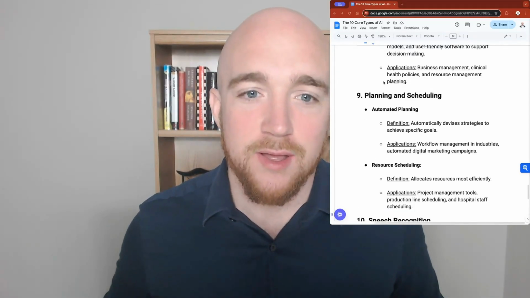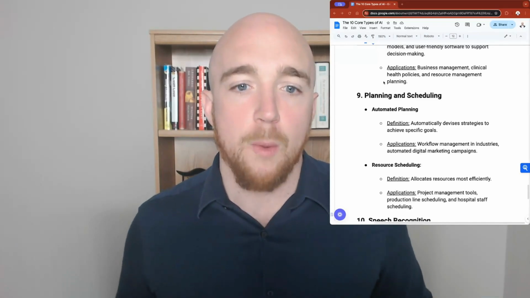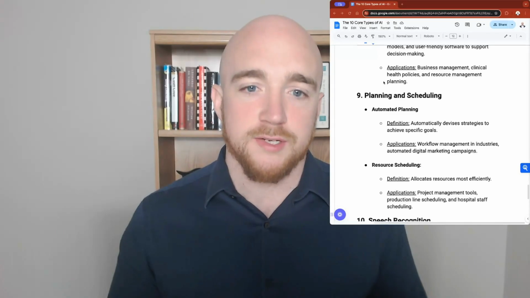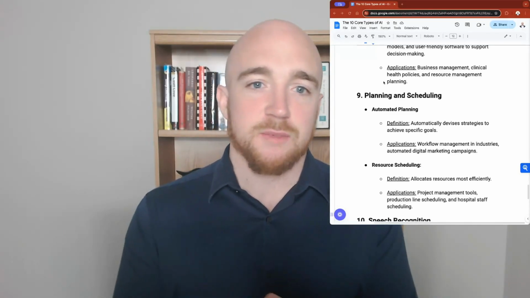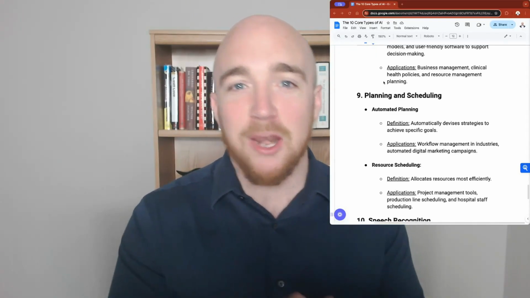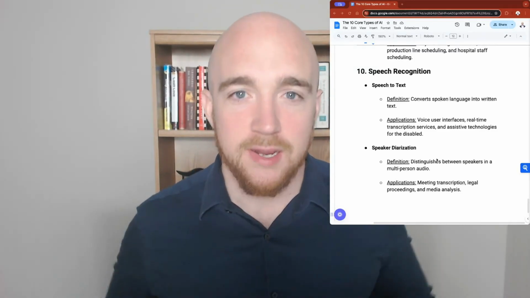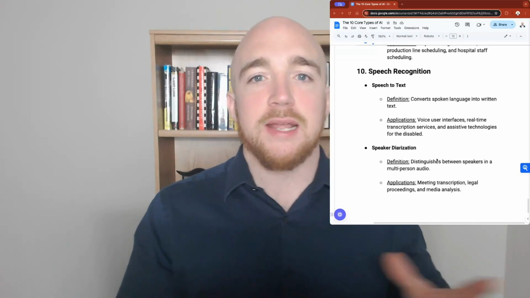Ninth, we have planning and scheduling, simple workflow management. Branches and trees that we're modeling within computer architectures so that we can make decisions based on what needs to go where and when. And finally, we have speech recognition. That's when we're able to speak into a microphone and it turns that into text.